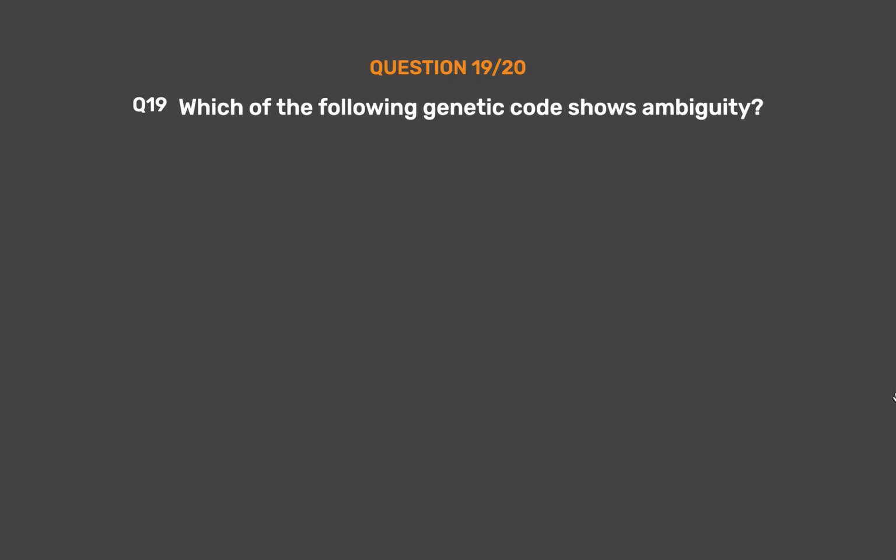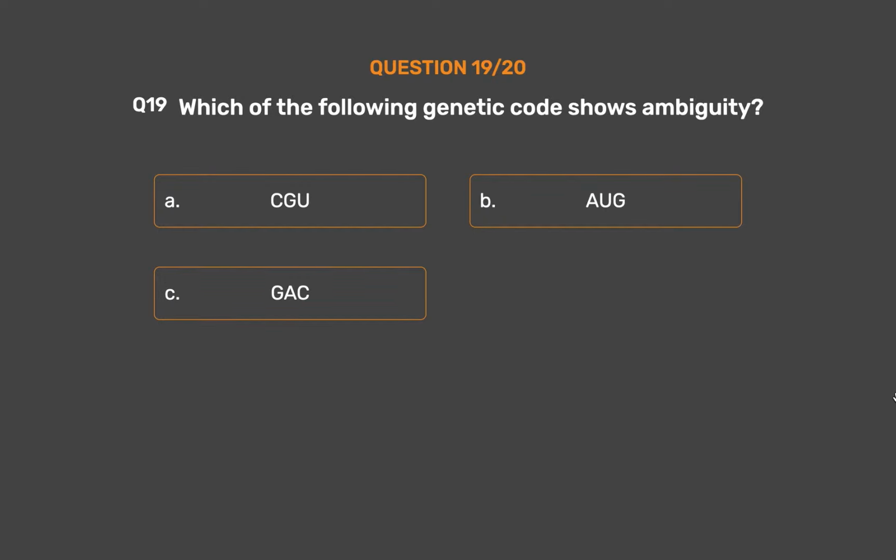Question number 19. Which of the following genetic codes shows ambiguity? Option A, CGU. Option B, AUG. Option C, GAC. Option D, UGA.